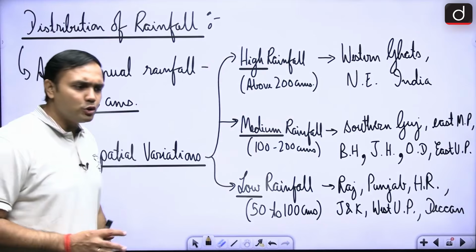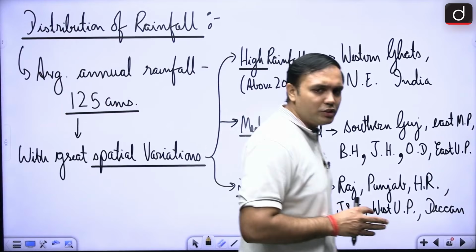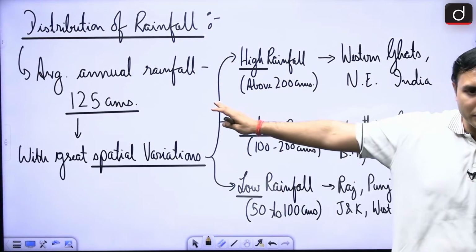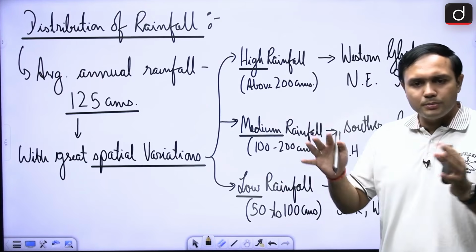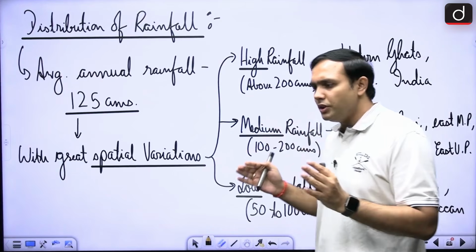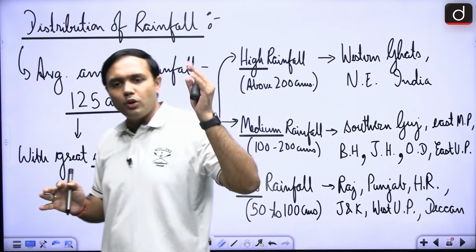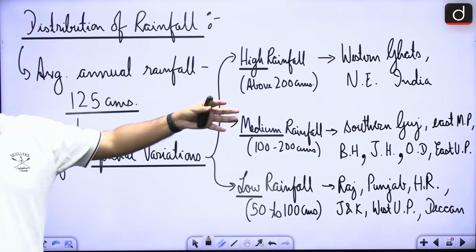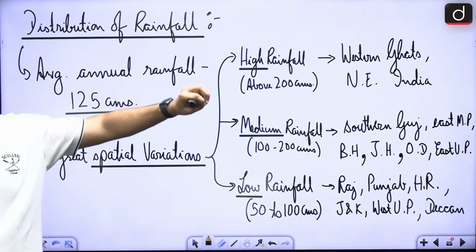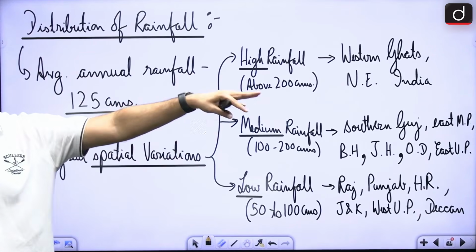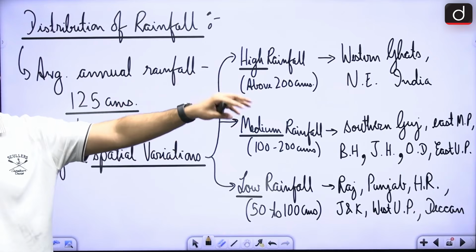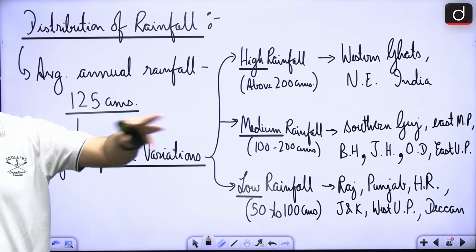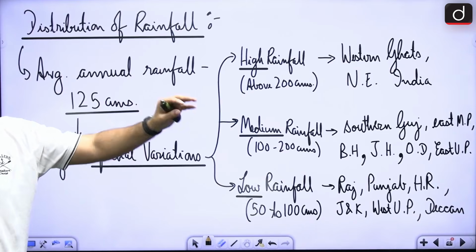Now, in case of distribution, how much is our average annual rainfall? It is around 125 centimeters, right? But there are spatial variations also. So, some regions like Western Ghats and Northeast India receive a lot of rainfall, over 200 centimeters, right? Some regions receive medium rainfall, right? That is which region? So, this is the majority of the country, right? Southern Gujarat, East MP, Bihar, Jharkhand, Odisha, East UP region, these are receiving medium rainfall.